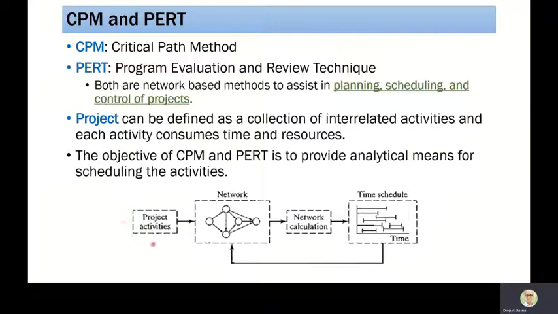First of all, we have to identify all the project activities and correspondingly how much time they need and what are the relationships among these activities. Once we do, then we try to make a network. As you can see, there are some nodes and there are some arrows. Once the network is done, we perform some network calculations, and those network calculations will help us to schedule those activities. And if there is any feedback, we can take it to the network.